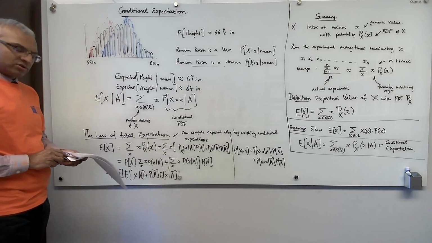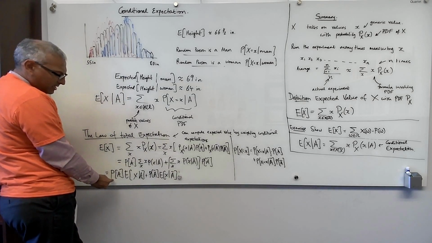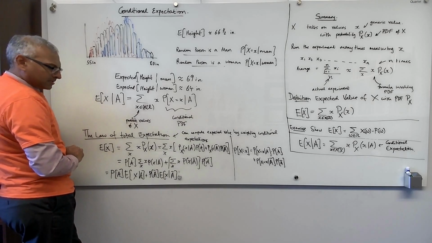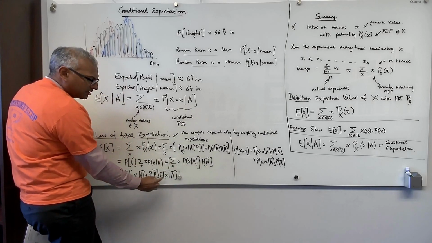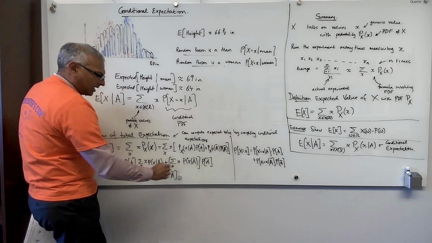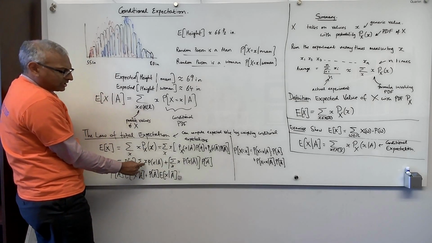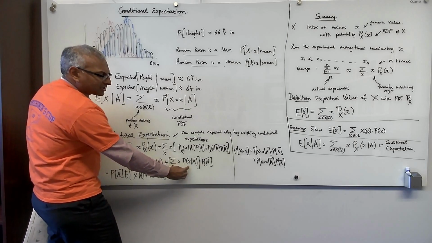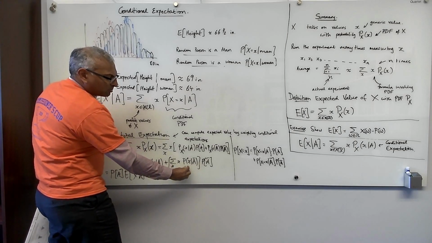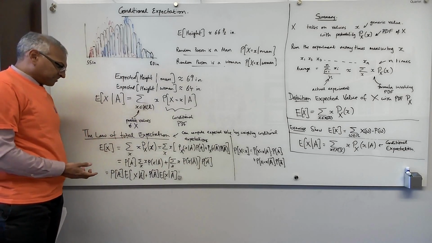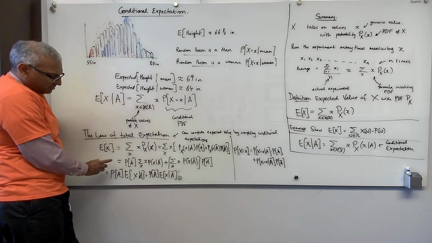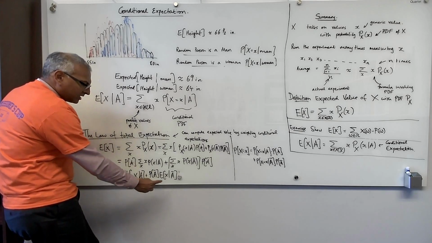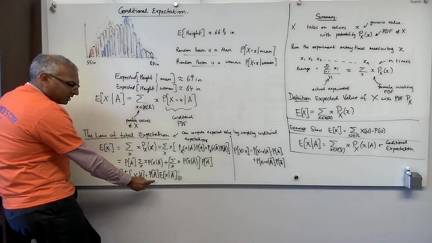Let's make sure that we all agree with that. Probability of A times the expected value of x given A, that's the definition. Then probability of not A times the expected value of x given not A. The expected value of x given A is just, you weight x by the probabilities of x given A. The expected value of x given not A, you weight x by the probabilities of x given not A. That's all it is. You'll see the similarity between this formula for the expected value of x: you take the conditional expectations for the two cases and weight by the probabilities of those two cases.